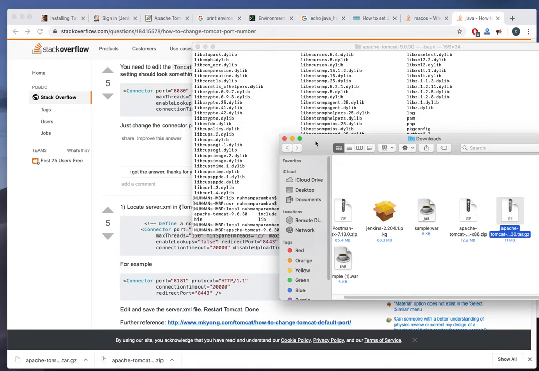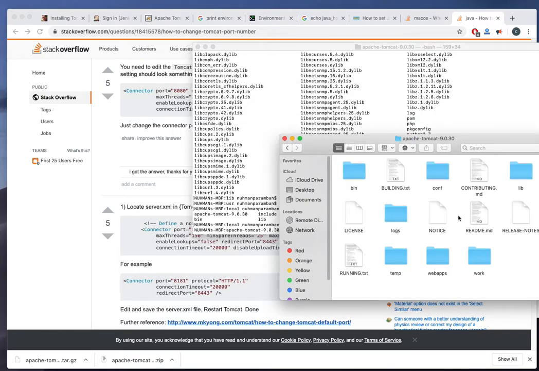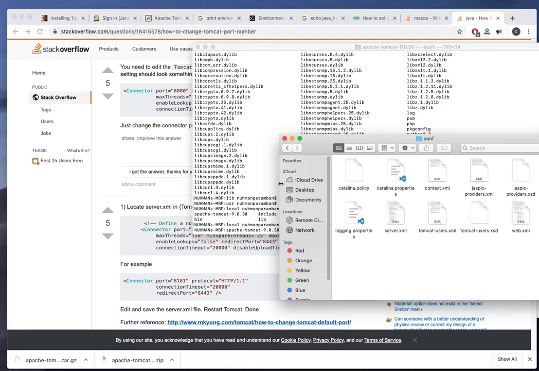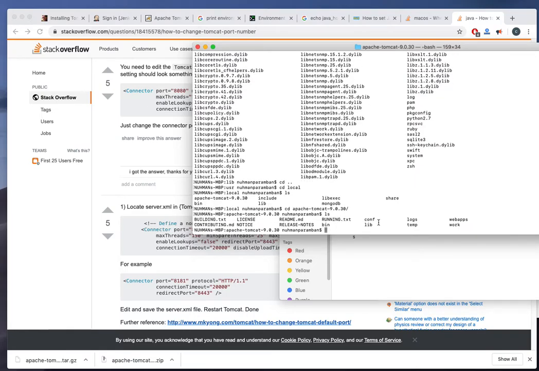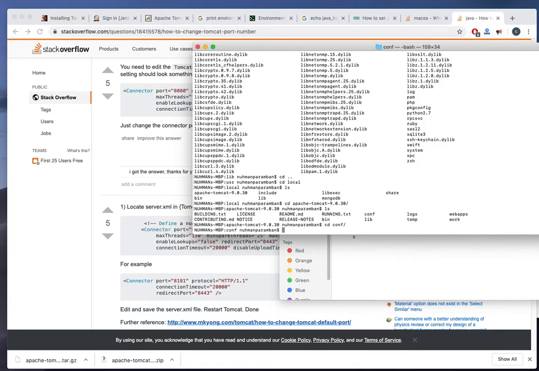Maybe I will do one thing. I'm going again here. There is a configuration folder. So here I need to change. So ls is here. I can see so many folders. So I am going to the conf folder where I need to change my port.